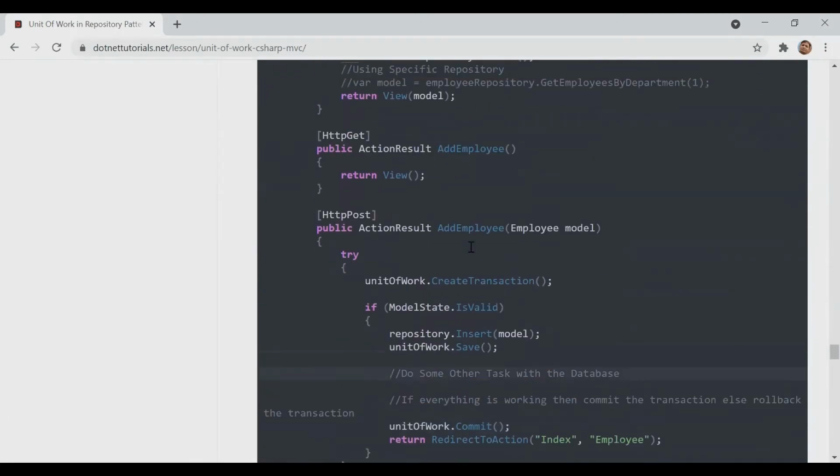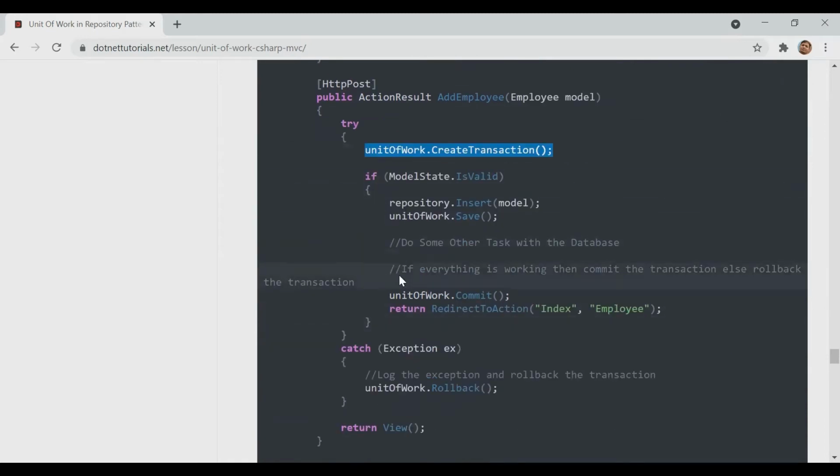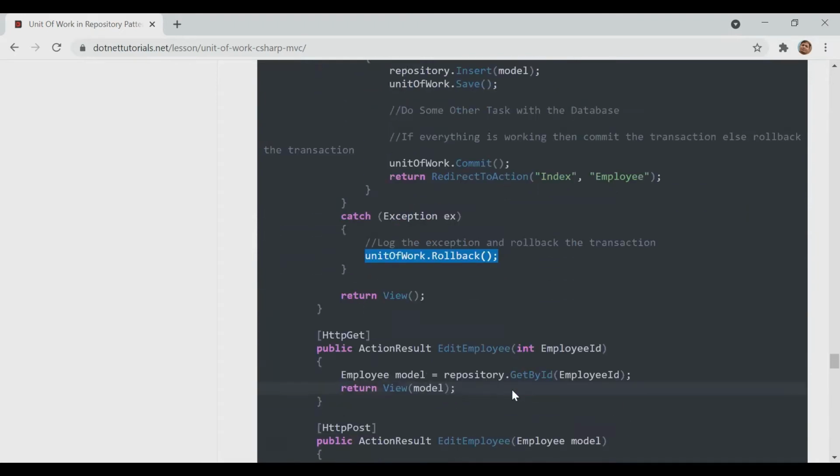So here unit of work is working at your controller level. Unit of work creates a transaction. If all operations perform successfully, then it will commit. Otherwise, if any error comes, then it will roll back. So now everybody has an understanding of this?